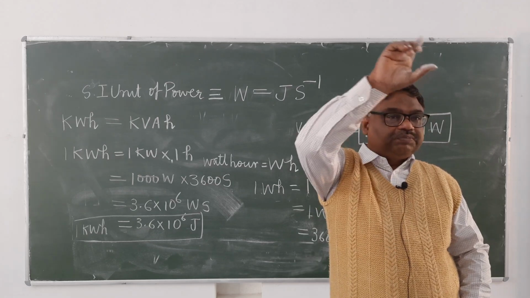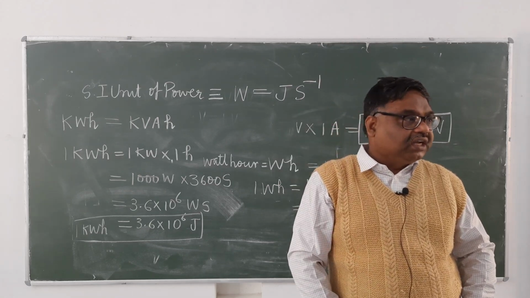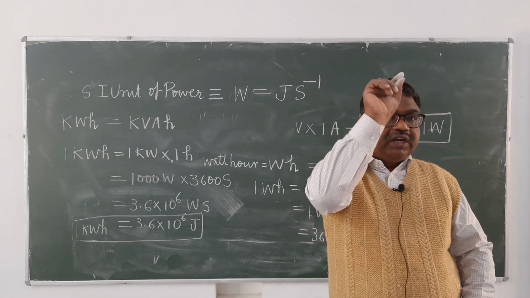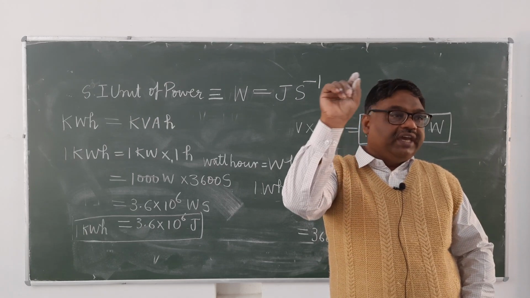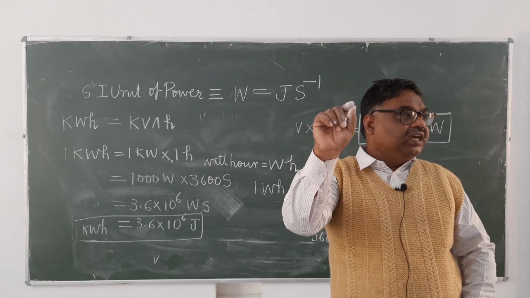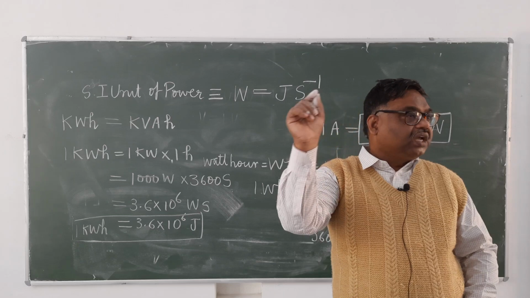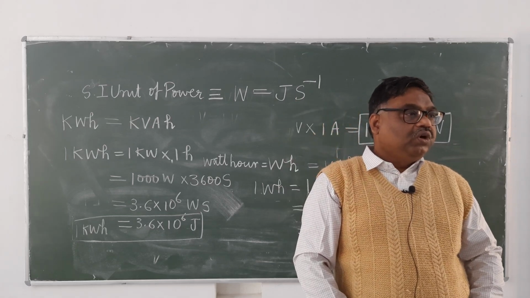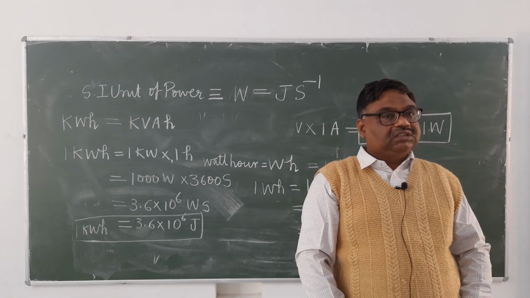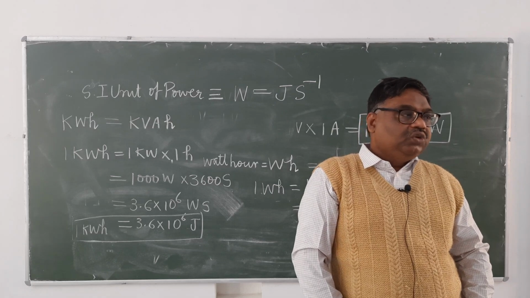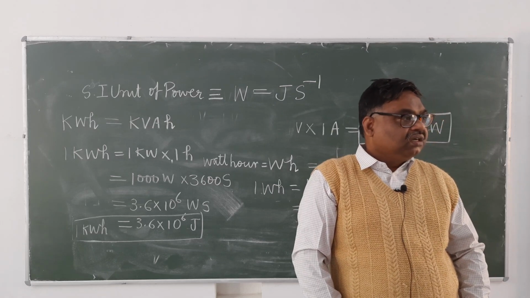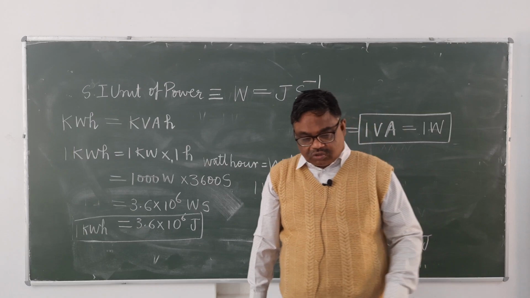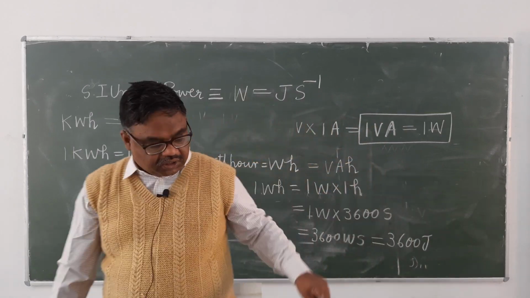And if you see the display of that meter, somewhere it will be written kVAH. kVAH means kilovolt ampere hour meter. A kilovolt ampere hour meter measures electrical energy in the unit kilovolt ampere hour. It's clear? So tomorrow I will explain further.